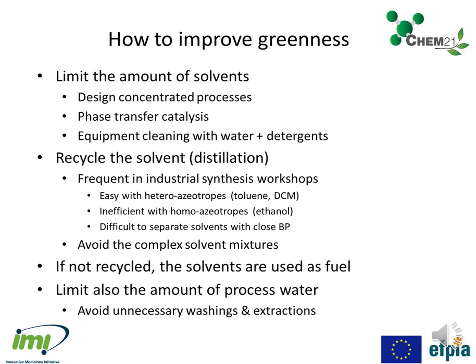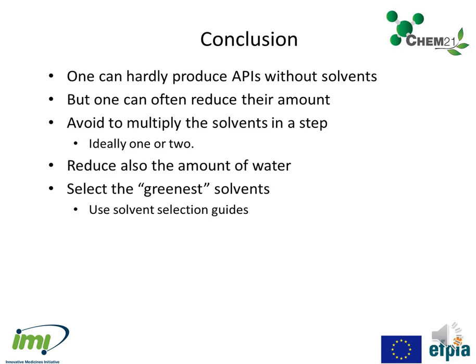A special attention is also given to the process water. Unnecessary washing and extractions are avoided. In conclusion, one can hardly produce APIs without solvents, but one can often reduce their amount. In your synthesis, try to reduce the number of solvents, ideally not more than 2 per step. Do not forget also to reduce the amount of water. And, from a qualitative aspect, select the most desirable solvents by using the solvent selection guides.